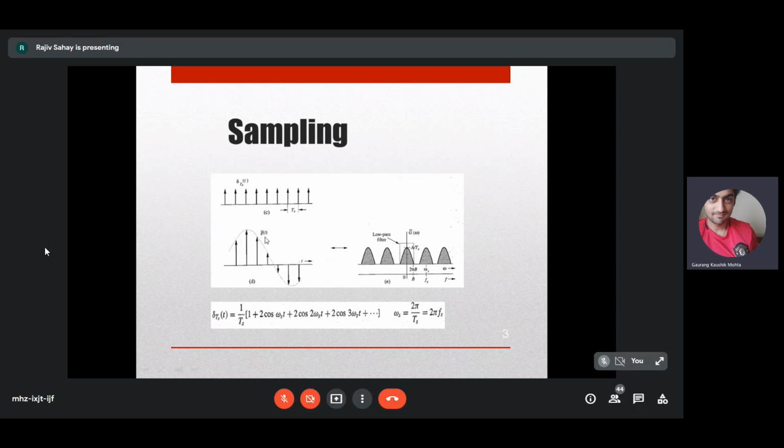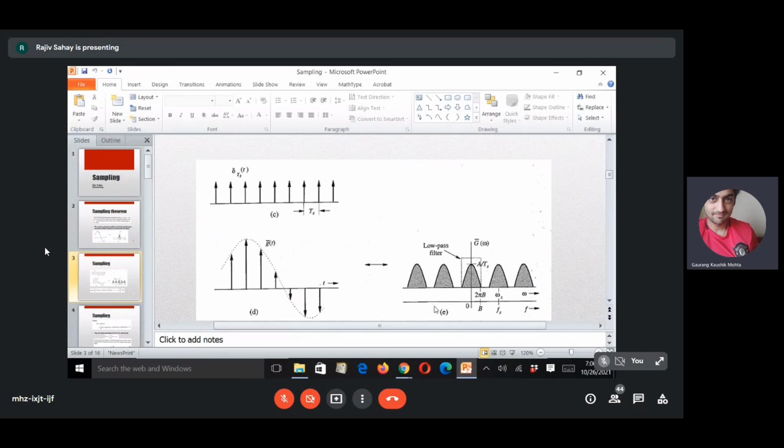Can you see this? This discrete signal which is shown here is g tilde of t. It is derived from g of t by multiplying the delta ts of t impulse train with g of t. If you multiply in the time domain, you are doing a convolution in the frequency domain.